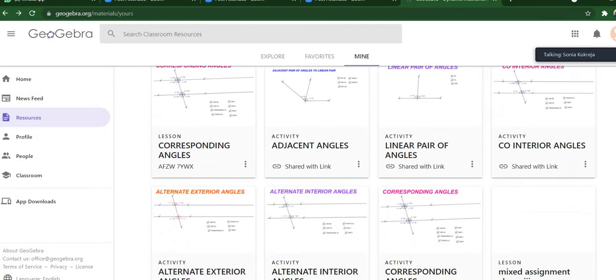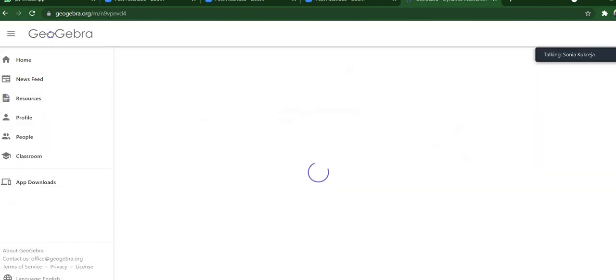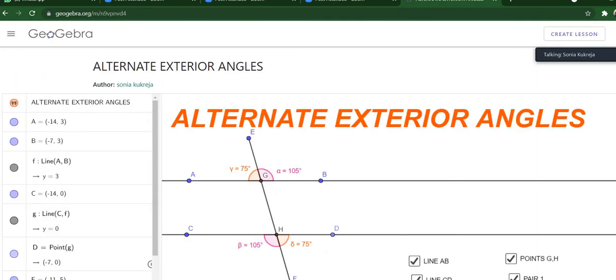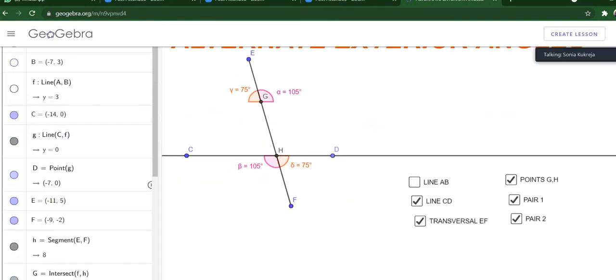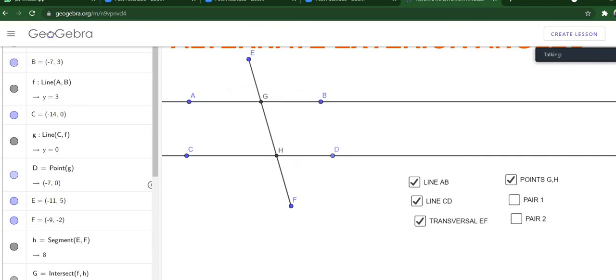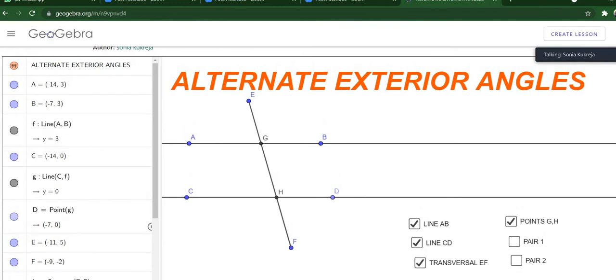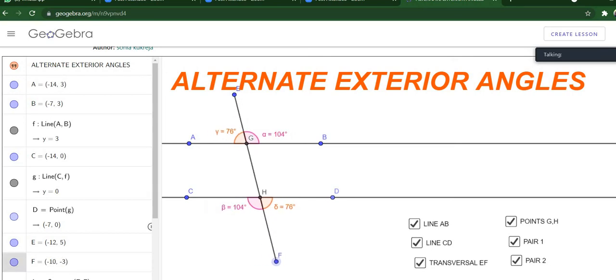Now let's look at alternate exterior angles also. Let me present again. Now again we have two parallel lines and a transversal line. Let's have a look at the first pair of alternate exterior angles. Are they equal? Yes, ma'am. So in case of parallel lines, alternate exterior angles are also equal. Let's have a look at another pair. So both pairs of alternate exterior angles are equal.